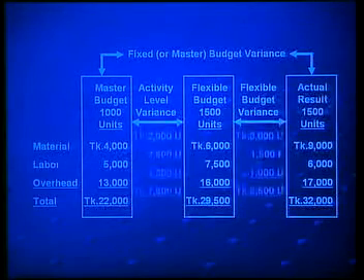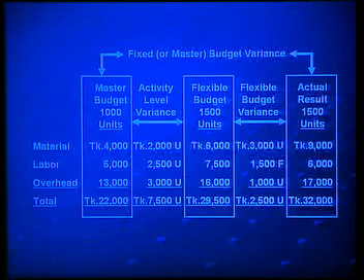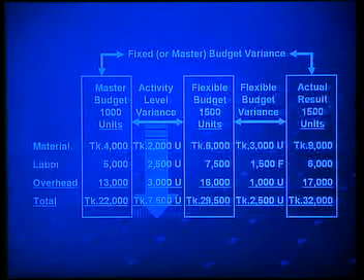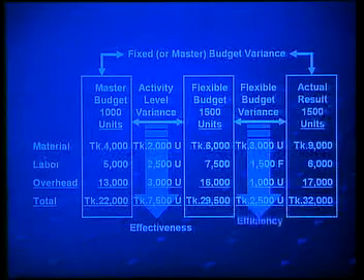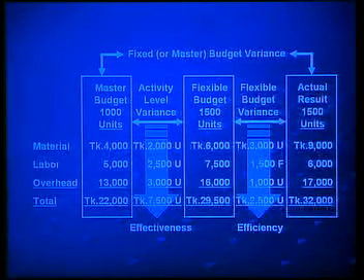Now, for each element of the cost, that means for material, labor and overhead, we can calculate the variances. Here, activity level variance indicates the effectiveness of the production system, and flexible budget variance will indicate the efficiency of the production system.